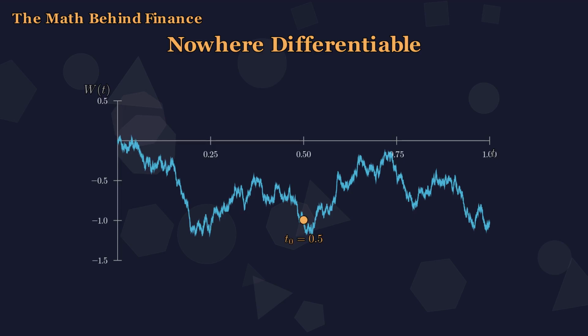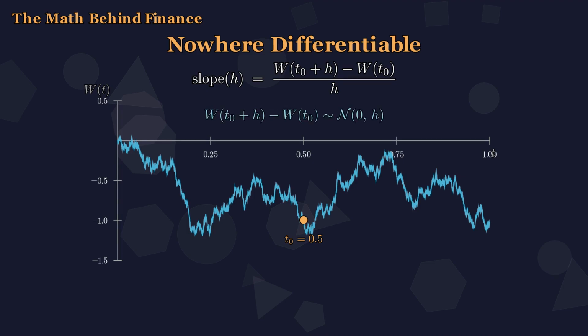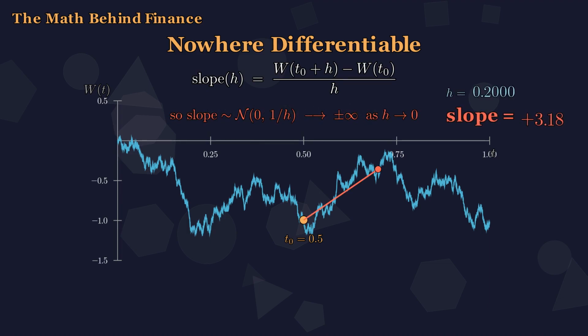The derivative is a limit, the slope of a secant line as its 2 endpoints collapse onto each other. Numerator W of t plus h minus W of t, denominator h. For any smooth curve, this ratio settles down to a finite number. But the increment of Brownian motion, by its very definition, is a Gaussian with variance h. So its typical size is the square root of h. Divide that by h, and the typical slope becomes 1 over square root of h. As h shrinks towards 0, that does not settle. It explodes.